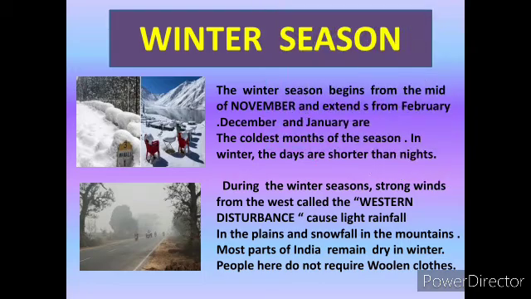Last, we discuss the winter season. The winter season begins from the middle of November and extends till February. December and January are the coldest months of the season. In winter, the days are shorter than nights. During the winter season, strong winds from the west called the western disturbance bring light rainfall in the plains and snowfall in the mountains. Most parts of India remain dry in winter. People here do not require woolen clothes.